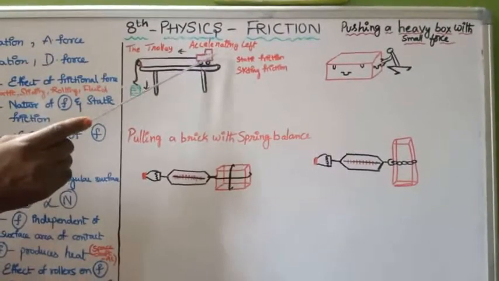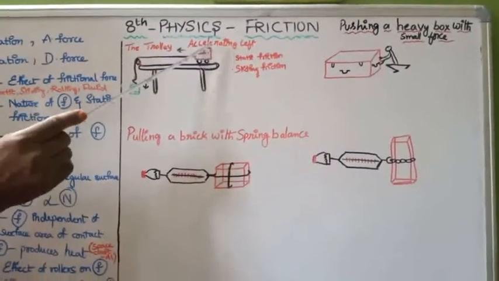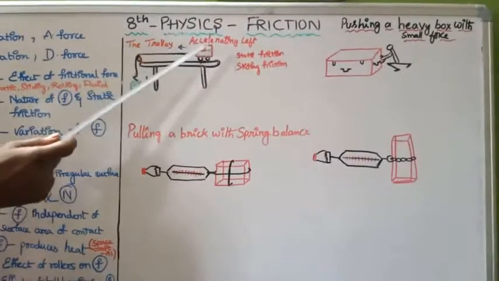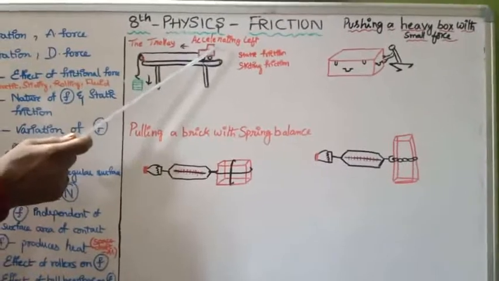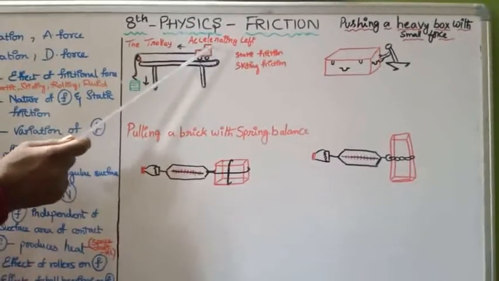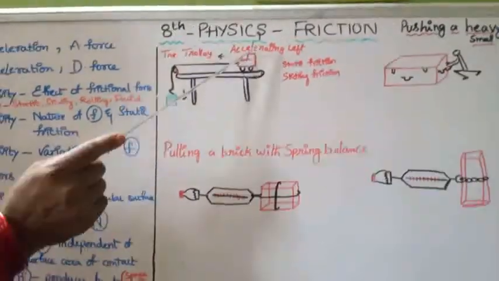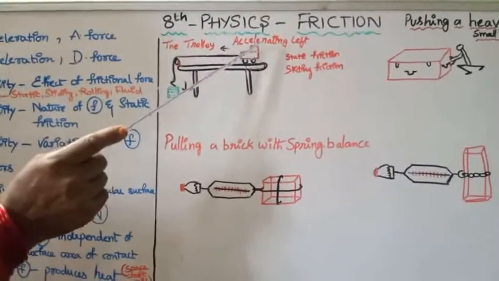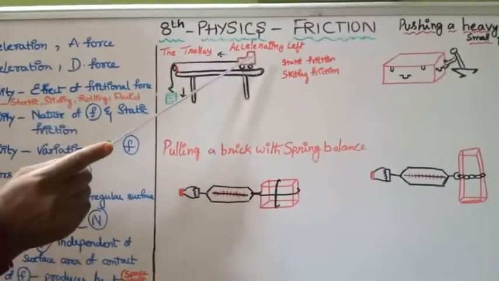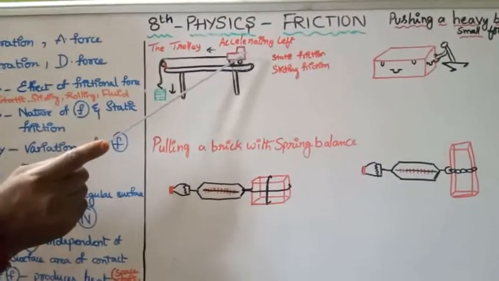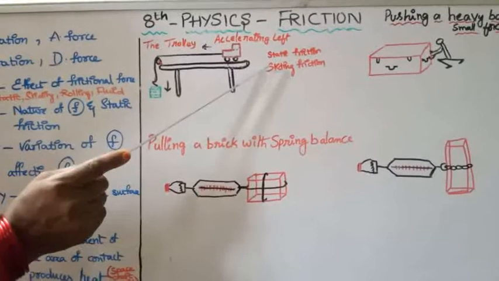Next, the block, if you take it alone: with respect to the trolley it is at rest, with respect to the table it is in motion. The friction between the block and the trolley is called static friction. The friction between the trolley and the table is sliding friction.